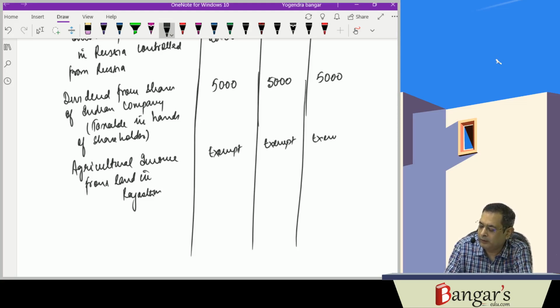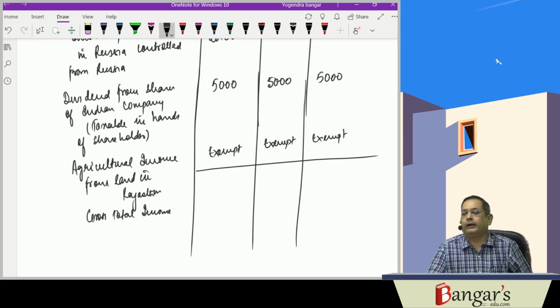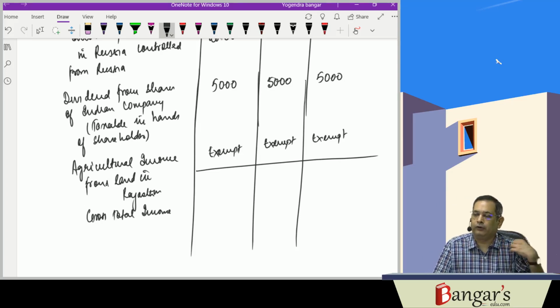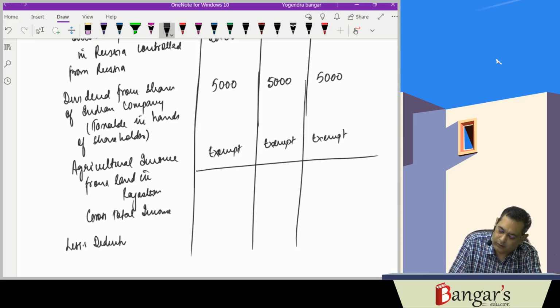So basically what happens now is, this is a gross total income. Then we'll be getting a deduction under section 80TTA in respect of interest on saving bank account. We'll be discussing that deduction under section 80TTA. 10,000 rupees deduction is allowed.